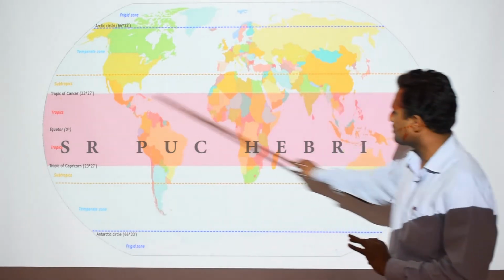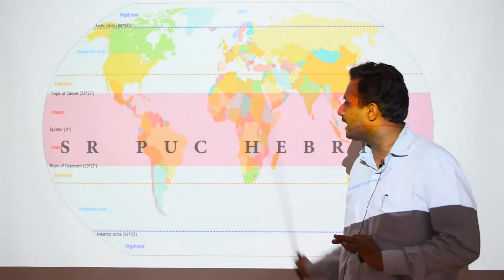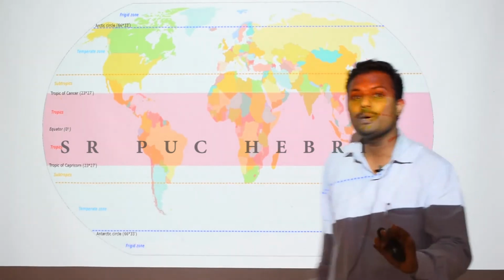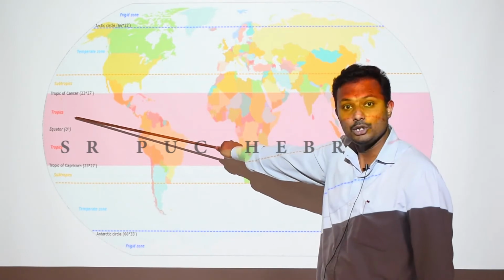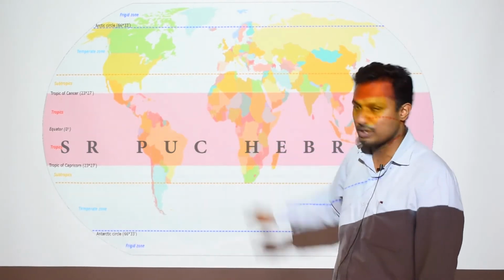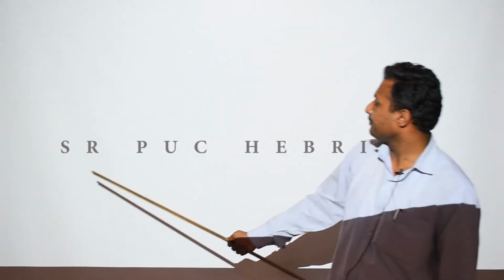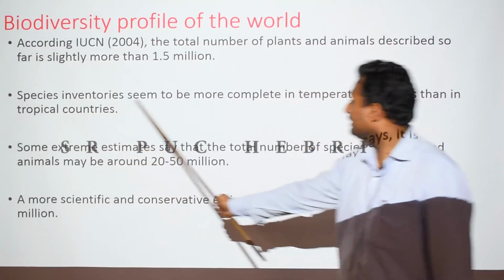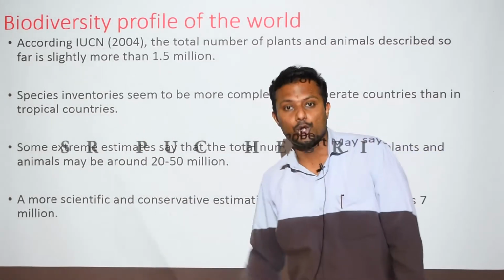The species richness of all the plants and animals, including the microorganisms, will be very high in this area, and that is why ecologists say it is very difficult to complete the species inventories in the tropical region. Whereas, look at this statement here, the species inventories seem to be more complete in the temperate countries than in the tropical countries.